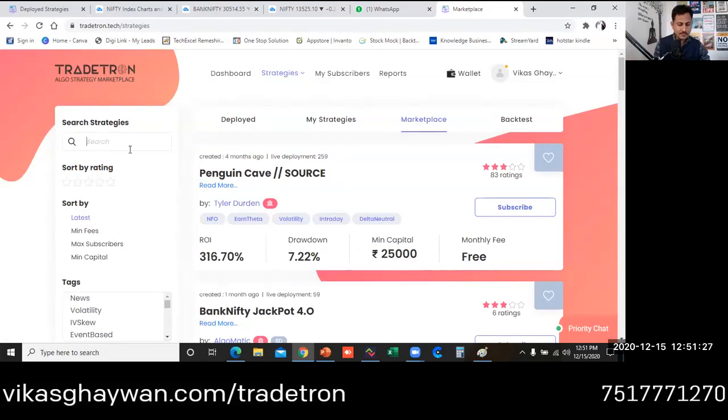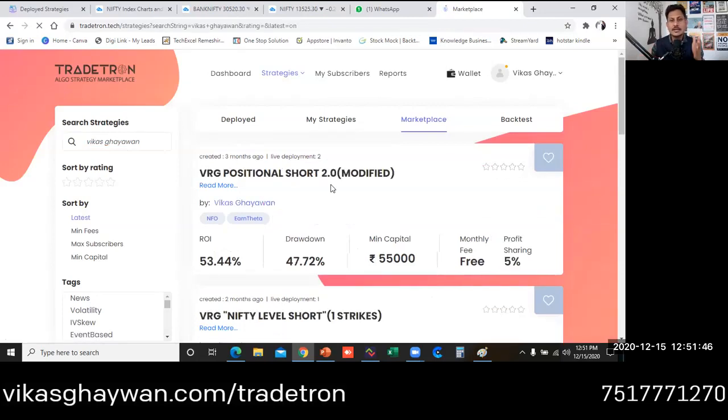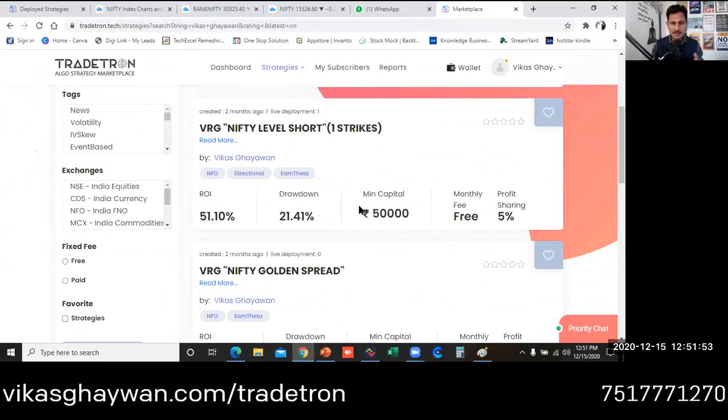But if you want to take my strategy, just type here Vikas Kaivan, that's my name, and click on search. So my strategy will be there, and I will explain how you can deploy it, what steps you have to take after live deployment of my strategy, and what the benefit of that is.